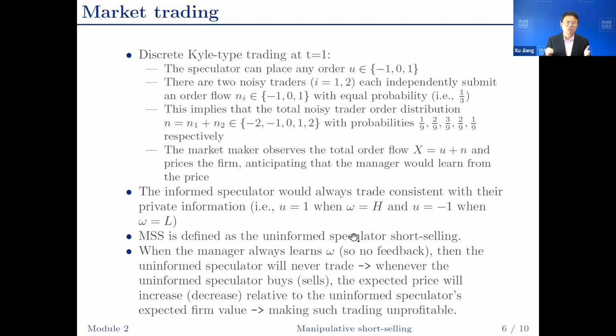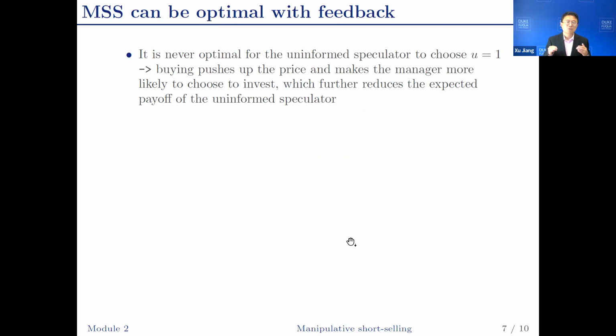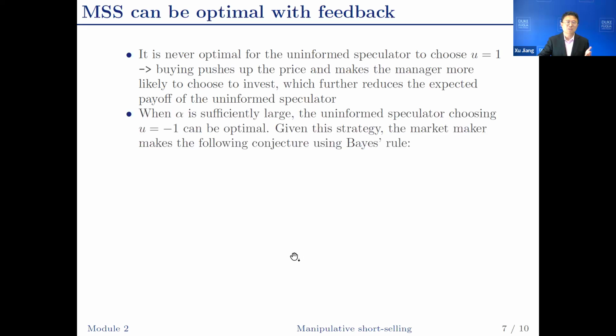We can show that in a no feedback benchmark, which can be characterized by the manager always knowing omega, the manager is not going to learn from prices. So whenever the uninformed speculator trades, price is going to move against the uninformed speculator, so the uninformed speculator's trading is going to be unprofitable. With feedback, we can also show that it's never optimal for the uninformed speculator to buy. The reason we already talked about: buying is going to push up the price, moving the price against the uninformed speculator's trade.